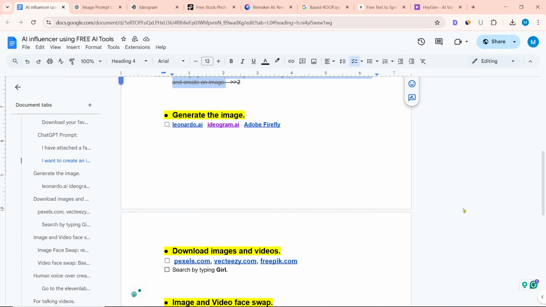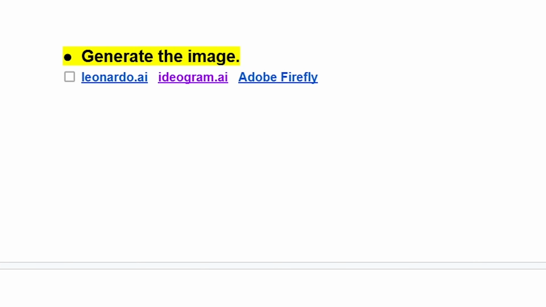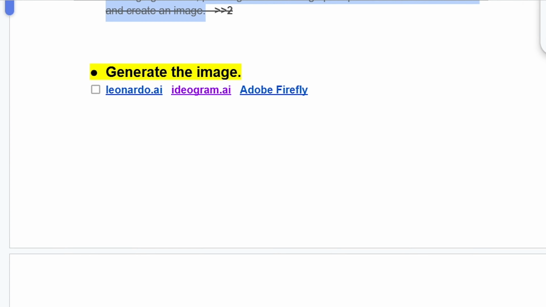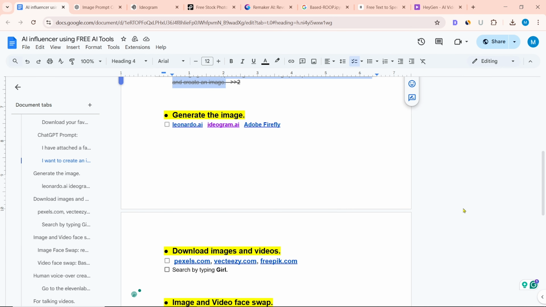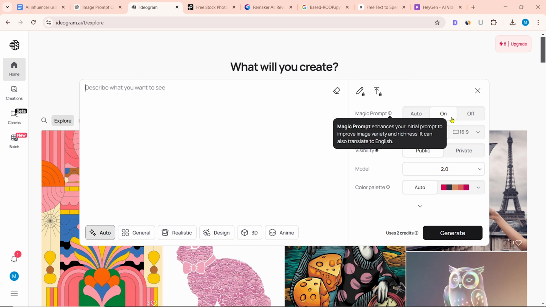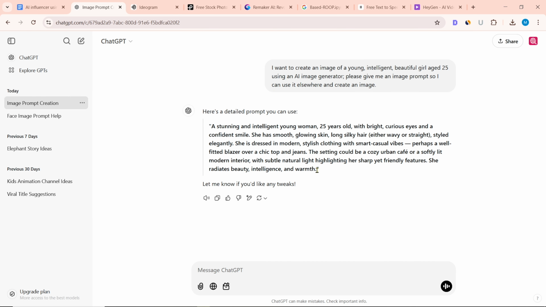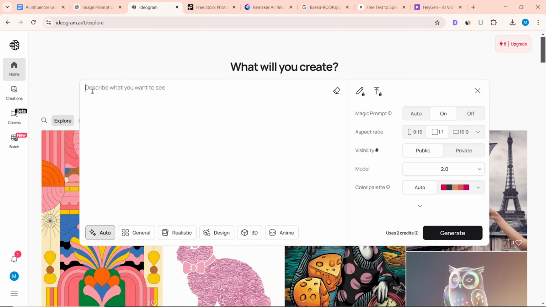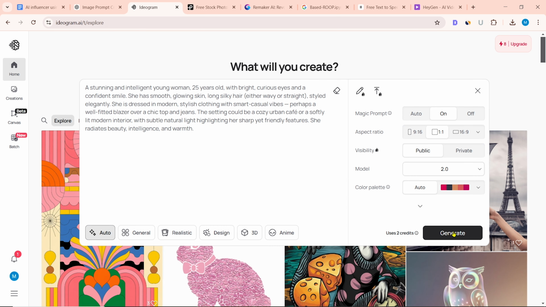Chapter 2: Generate the image. To create images, you can use all three websites, Leonardo.ai, Ideogram.ai, and Adobe Firefly. I will not say that anyone is better because good images can be generated with all three. In this tutorial, I will generate images with Ideogram.ai. Here, keep the magic prompt on, and select 1:1 in the aspect ratio. Then copy the image prompt from here. After that, paste the prompt here and click on Generate.